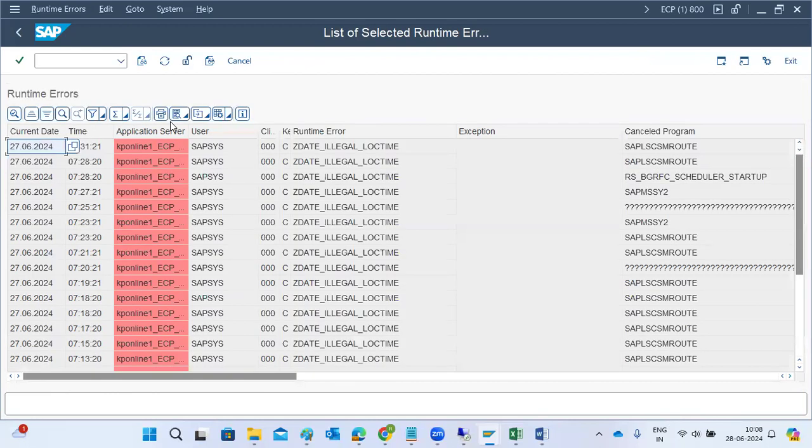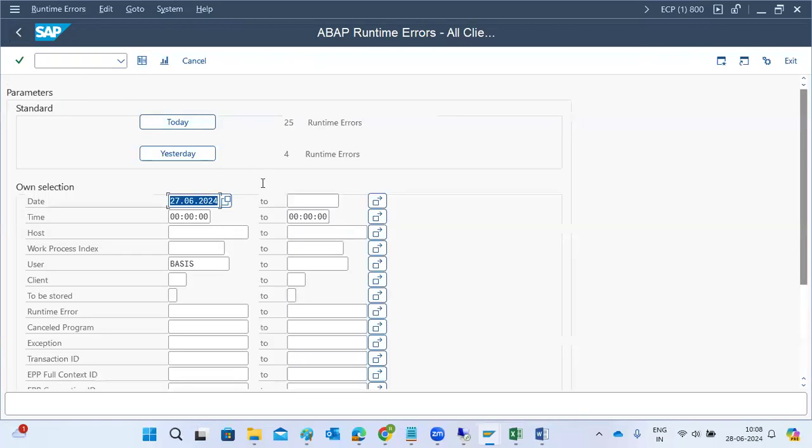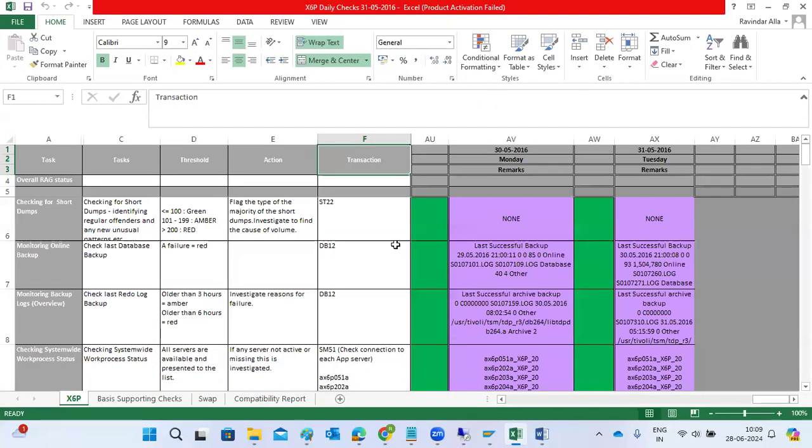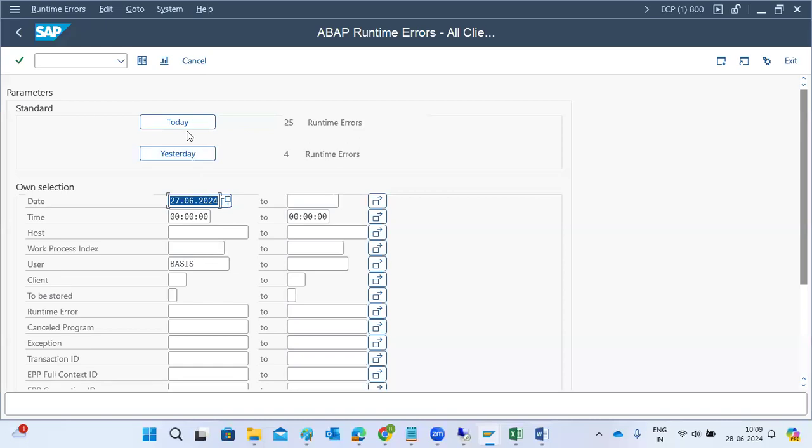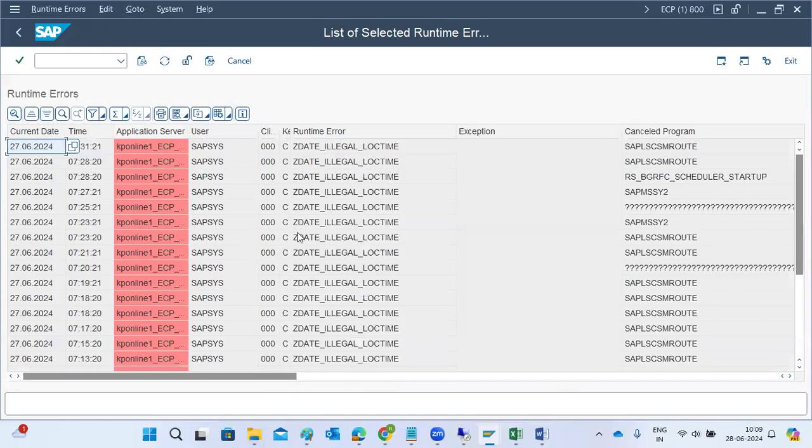Below 100 is green, 100 and above is amber, and red means we definitely have to take action. If there are repeated critical errors, we definitely need to take action and fix the issues.